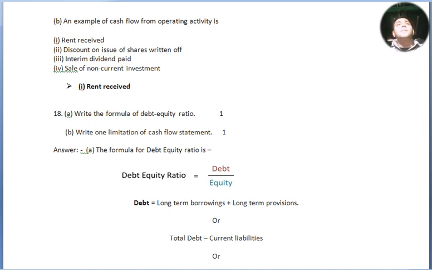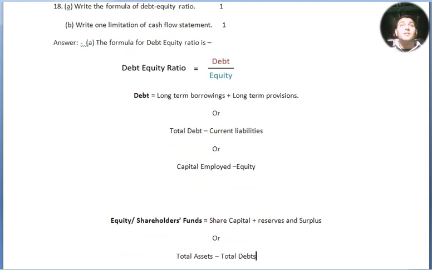B, an example of cash flow from operating activity is, options are point number 1, rent received, point number 2, discount on issue of shares written off, point number 3, interim dividend paid, and point number 4, sale of non-current investment, and the option is rent received. Now we move to our write the formula of debt equity ratio for 1 mark, and again one more question, write one limitation of cash flow for 1 mark.